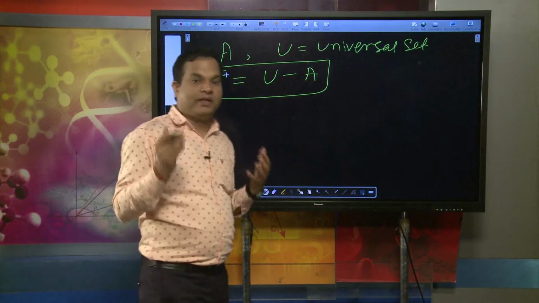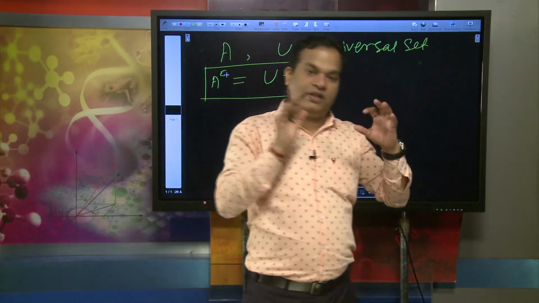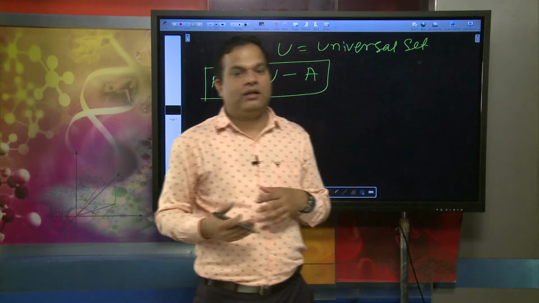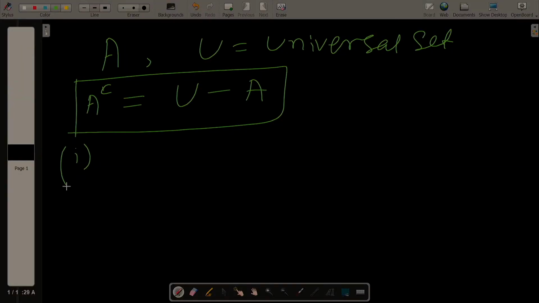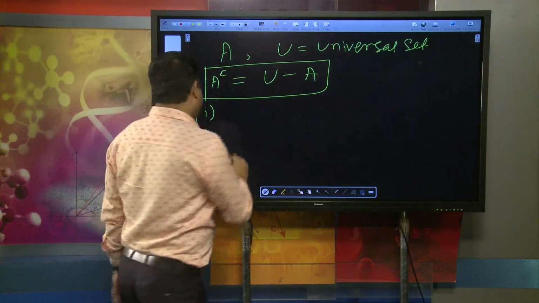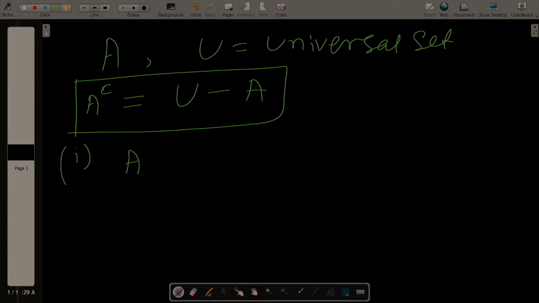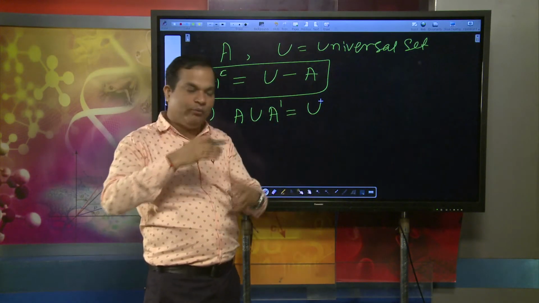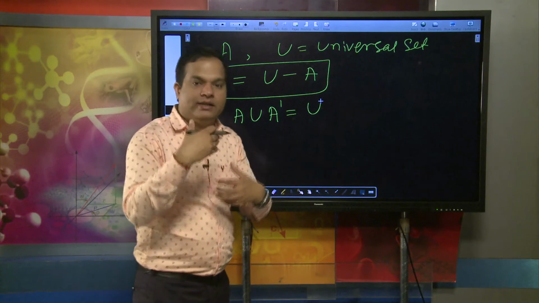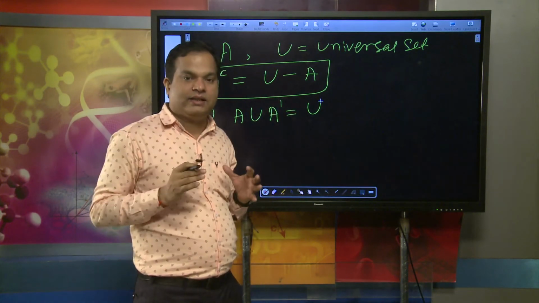But there are properties involved, certain characteristics of the complement of a set. The first characteristic is A union A complement equals U. That means if we combine both A and its complement, it becomes the universal set.